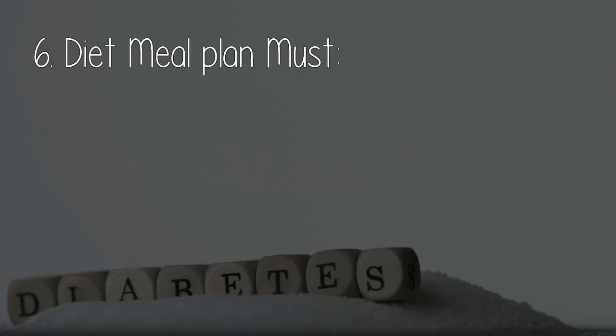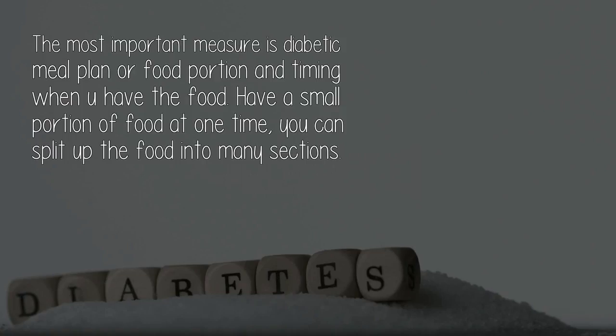6. Diet meal plan, a must. The most important measure is the diabetic meal plan, or food portion and timing when you have the food. Have a small portion of food at one time. You can split up the food into many sections.